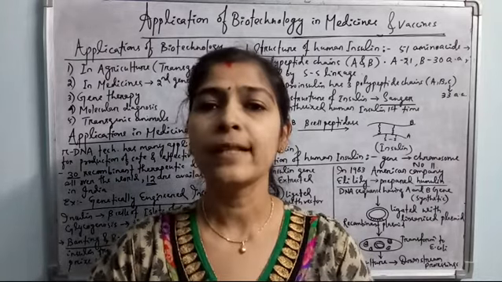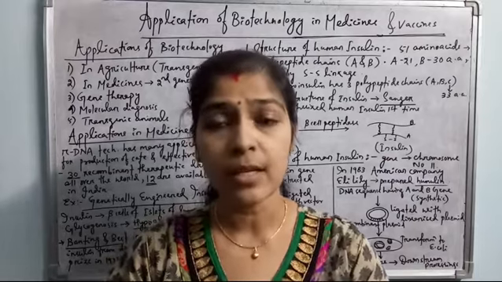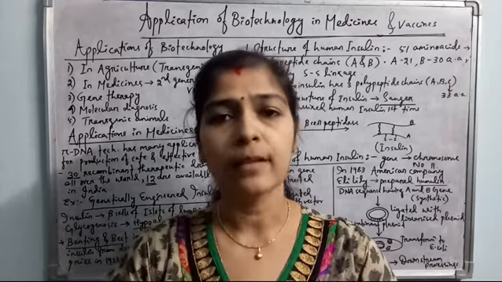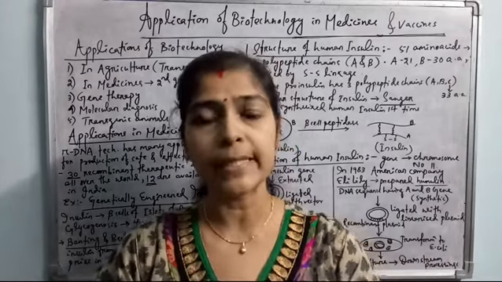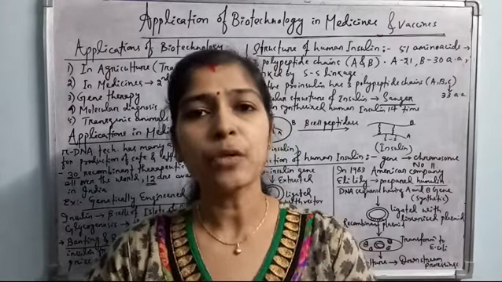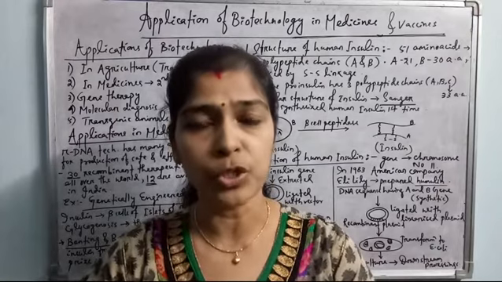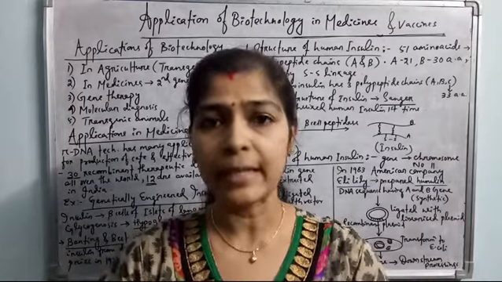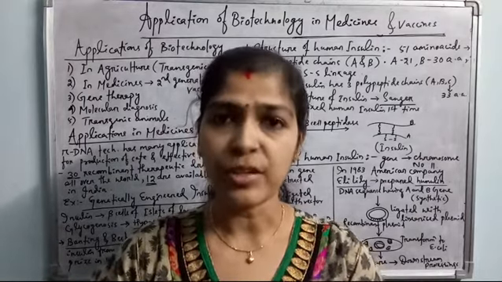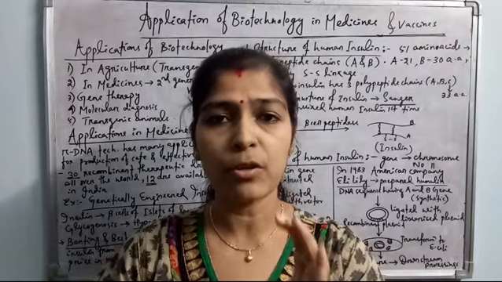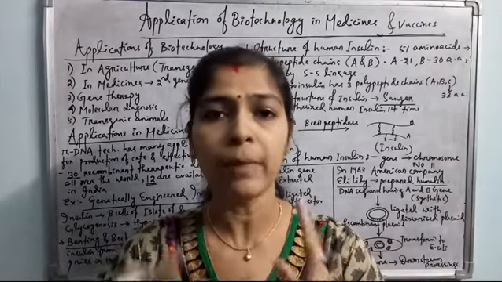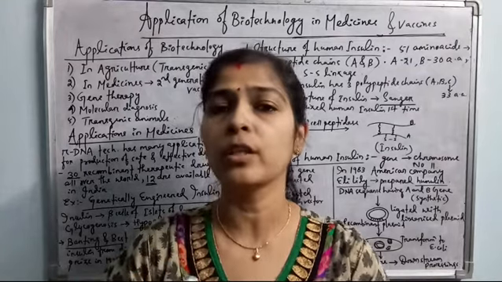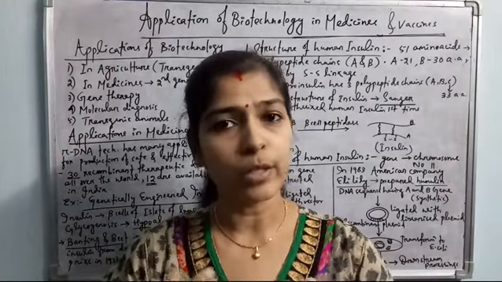This hormone is a hypoglycemic factor, which means when the glucose level in the blood is high, the extra amount of glucose in our blood is converted into glycogen. Glycogen is a homopolymer of glucose. Glucose units assemble by glycosidic linkages to form the glycogen, and the extra amount of glucose is converted into glycogen by the process of glycogenesis, and this extra glycogen is stored in the muscles and in the liver.